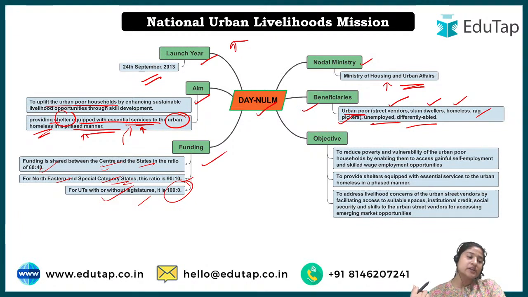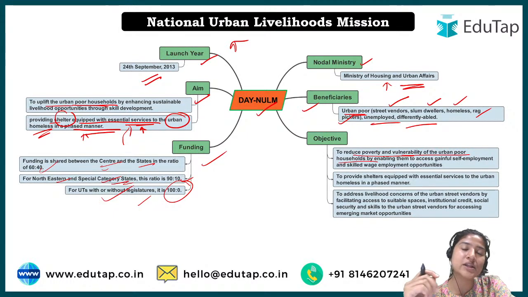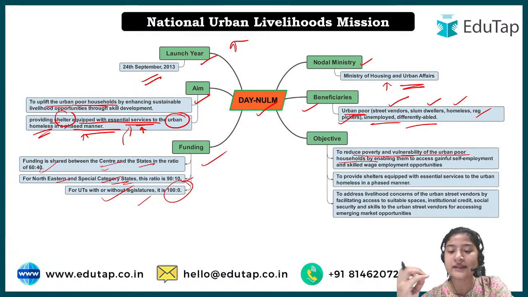Now, what is the objective? What was the objective behind this particular mission? It is to reduce poverty and vulnerability of the urban poor household. Not only villages have a poor section of the society, urban areas have this as well. So we need to focus on them too, and that is why this mission was introduced, to reduce poverty in urban areas by enabling them to access gainful self-employment and skilled wage employment.